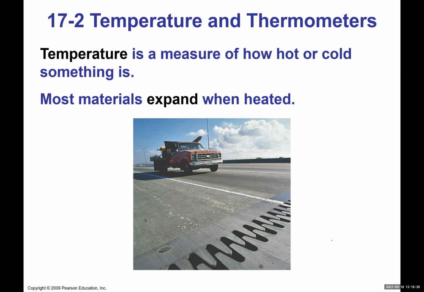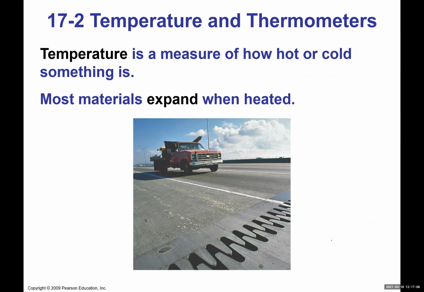But in any case, what we're going to look at here is this. If you take a solid metal bar and measure its length at room temperature, for example 20 degrees Celsius, and then increase the temperature, maybe put it in an oven, and then remove it while it's still really hot and find a way to measure the length again, you will see that the length is different.